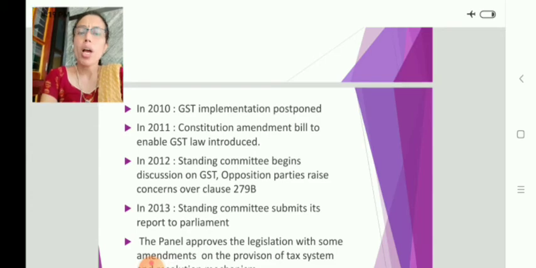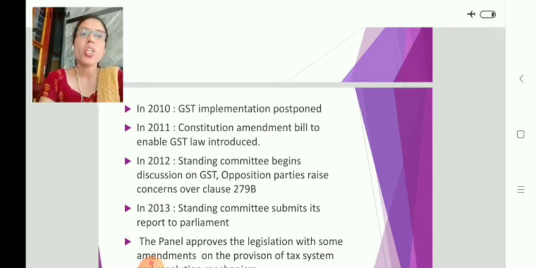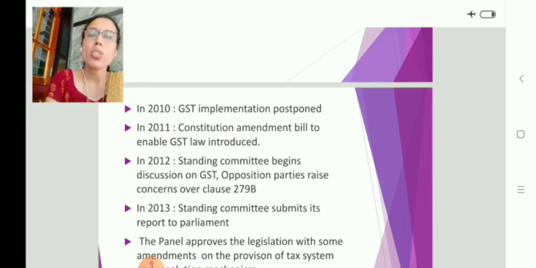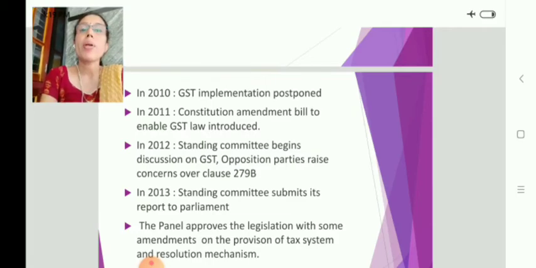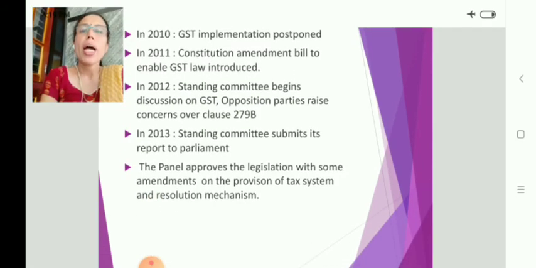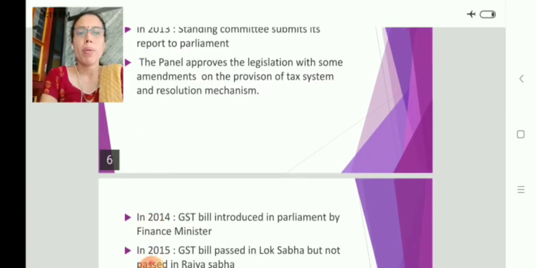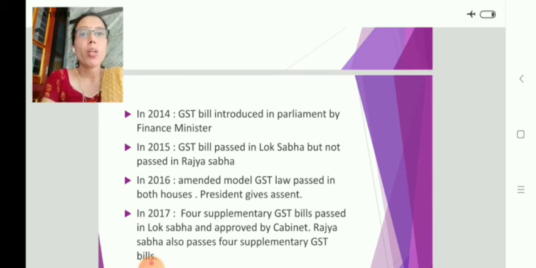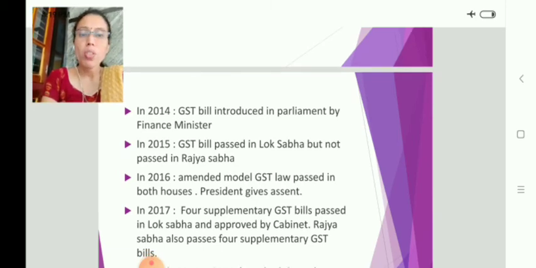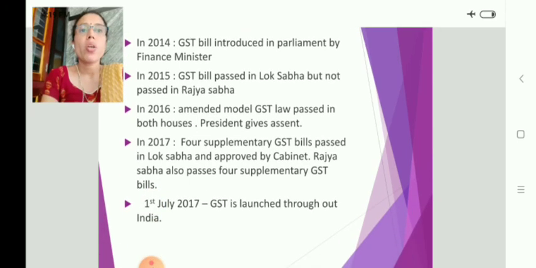In the year 2012, the standing committee begins discussion on GST. Opposition parties raised concerns over clause 279B. In the year 2013, the standing committee submits its report to the Parliament. The panel approves the legislation with some amendments. In the year 2014, GST bill introduced in Parliament by the Finance Minister. But what happened? In the year 2015, GST bill passed in Lok Sabha, but it is not passed in Rajya Sabha. In the year 2016, amended model GST law passed in both houses, both Lok Sabha as well as Rajya Sabha. President also gives his acceptance.